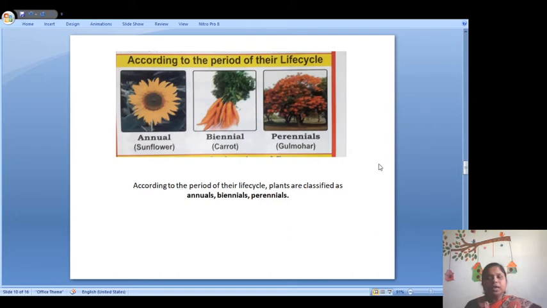And perennial, the plants which grow for many years, like gulmohar, mango tree, coconut tree, their life cycle is for many years. So they are called perennial plants. So according to the life cycle, plants are classified into three types: annual, biennial, and perennial.